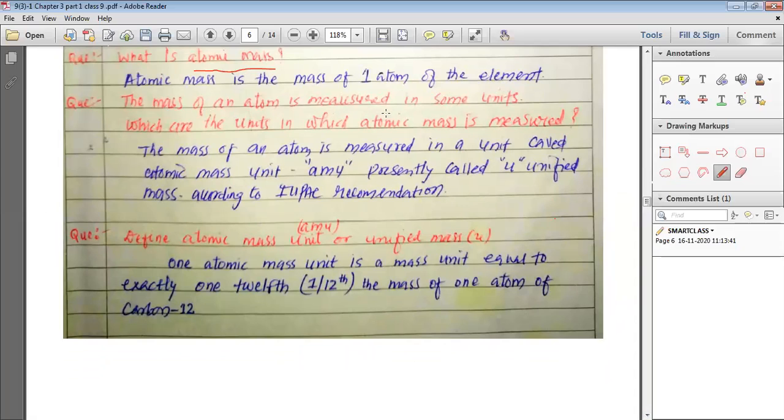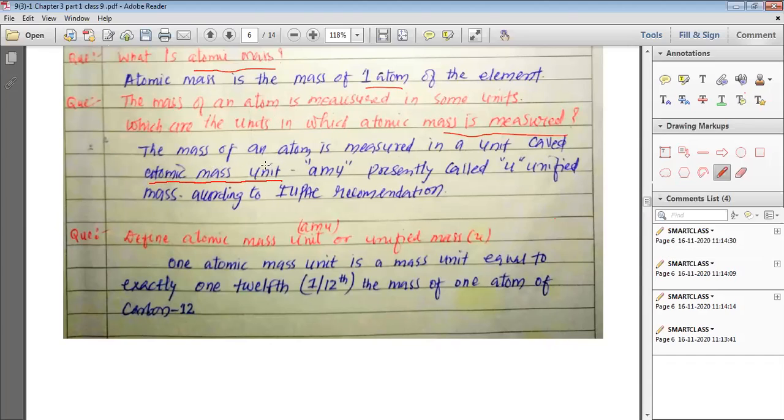The mass of an atom is measured in some units. Which are the units in which atomic mass is measured? Now you know we want to measure the mass of one atom. To measure the mass, we need some units. So what are those units in which the mass of an atom can be measured? The mass of an atom is measured in a unit called atomic mass unit.